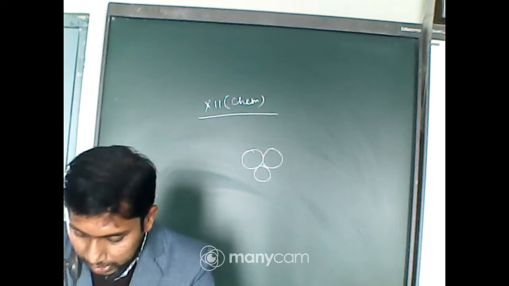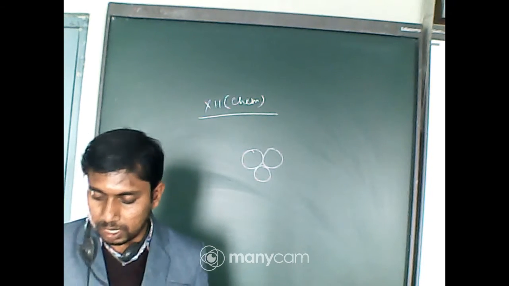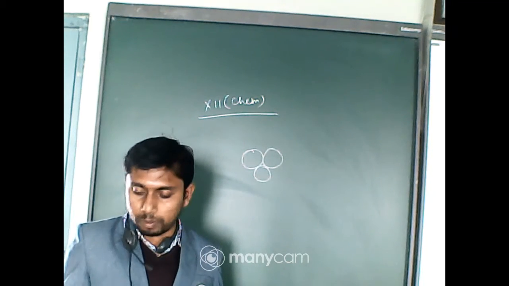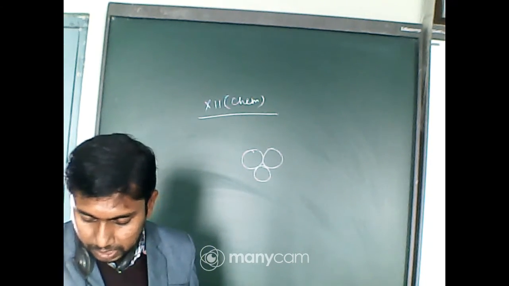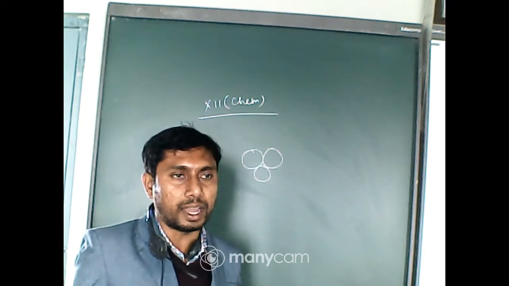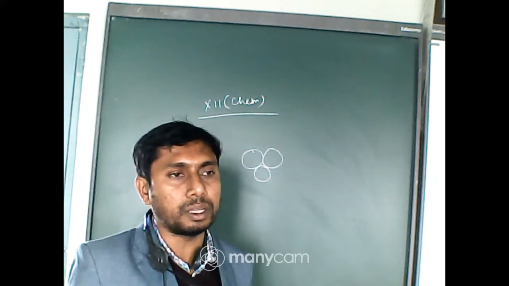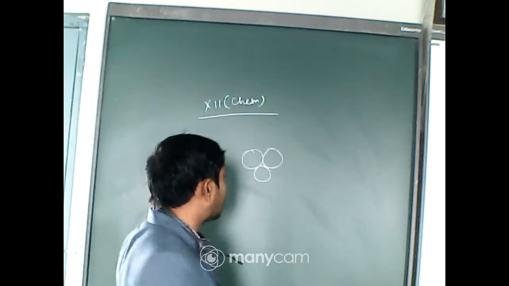Now the tetrahedral void is formed when spheres are tetrahedrally arranged in space, while octahedral void is created by their octahedral arrangement. Just remember the picture of tetrahedral and octahedral.